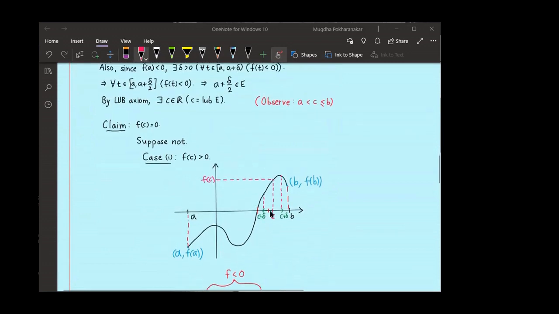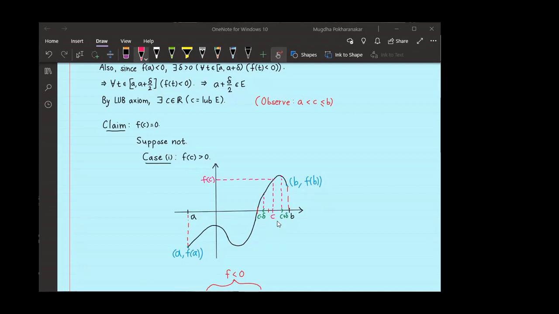Since C is in closed interval AB, I can use the continuity of function f at point C. And by lemma, I will get an interval C minus delta to C plus delta intersection with A, that is here closed interval AB, such that if you take any point T in that subset, f of T will be positive there, since f of C is positive.